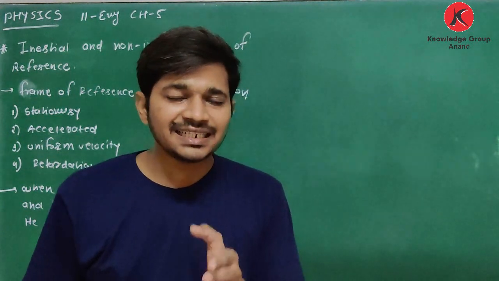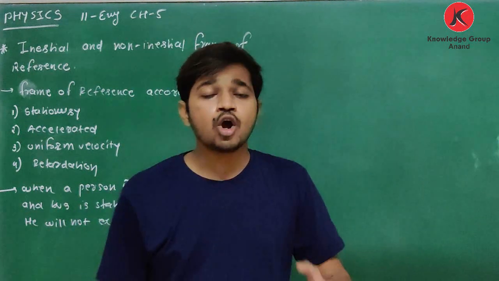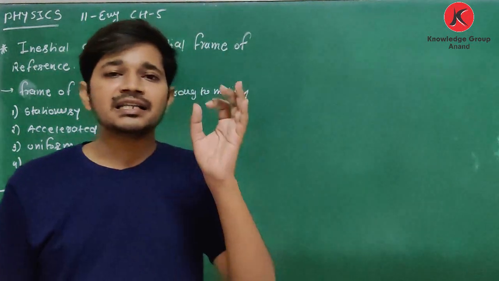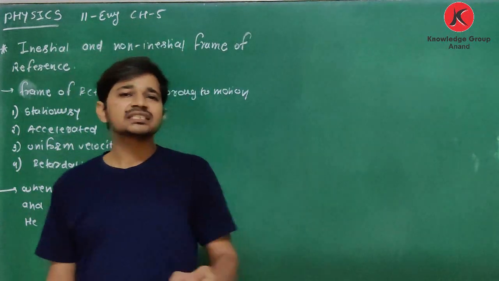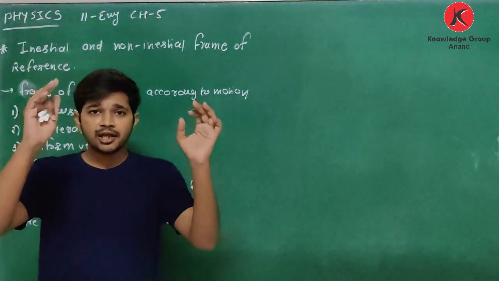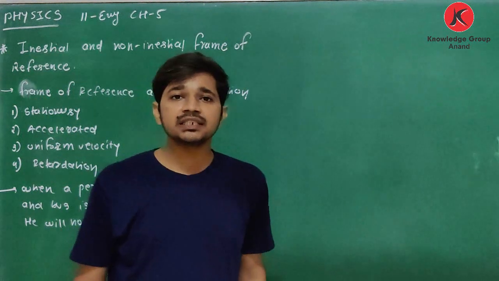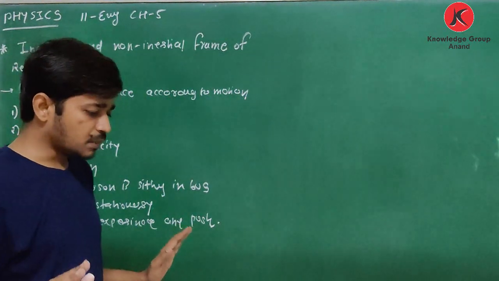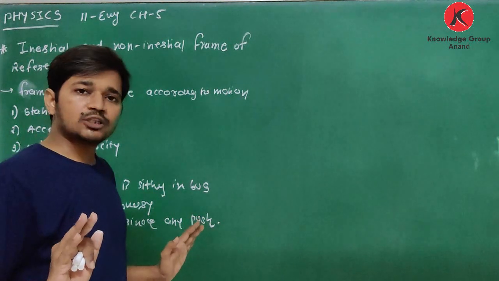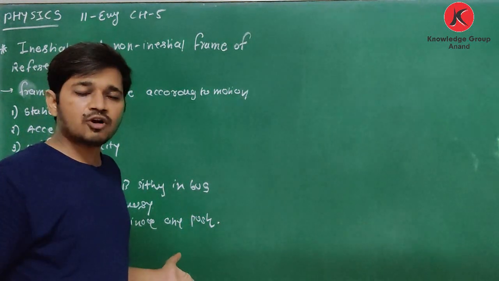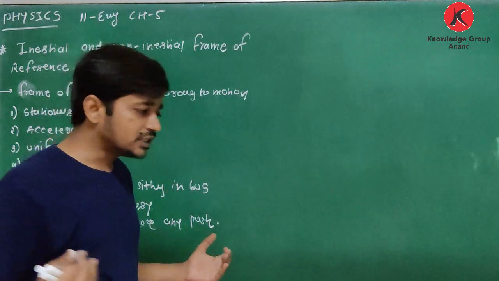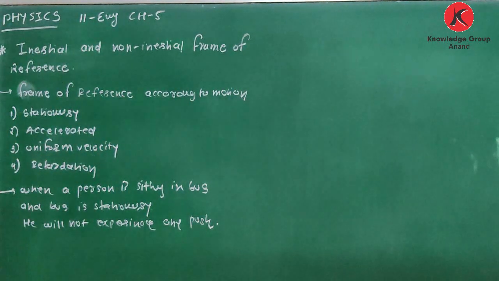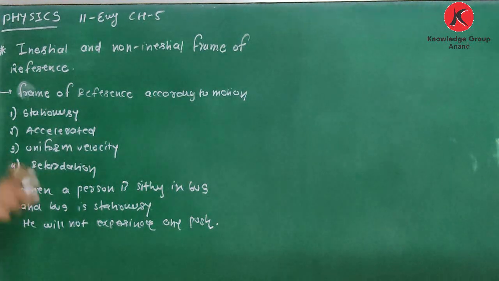An object at rest comes in motion only when some net external force acts on it. It is Newton's first law of motion. Here the bus is stationary, the person is also stationary, and no force is acting on the object, so it is not moving. So we can say Newton's first law of motion is obeyed.